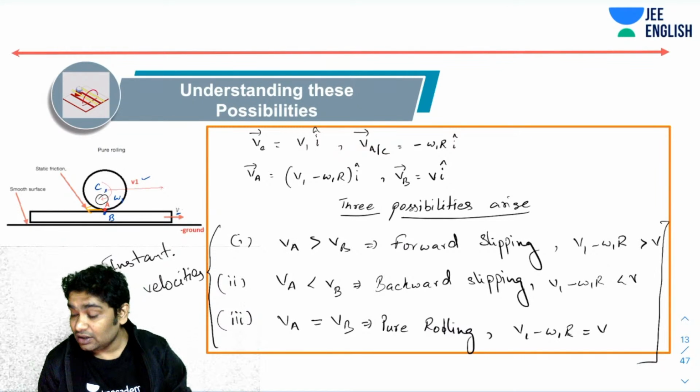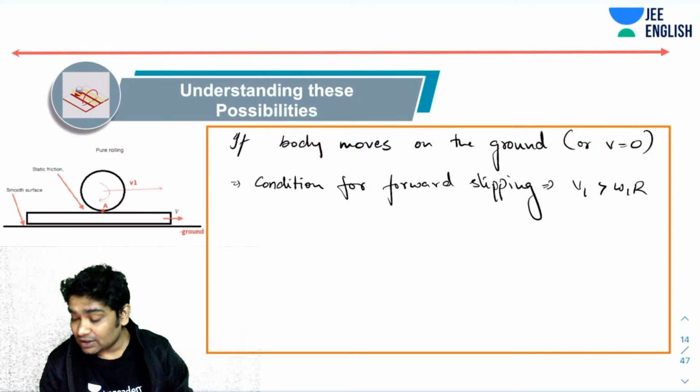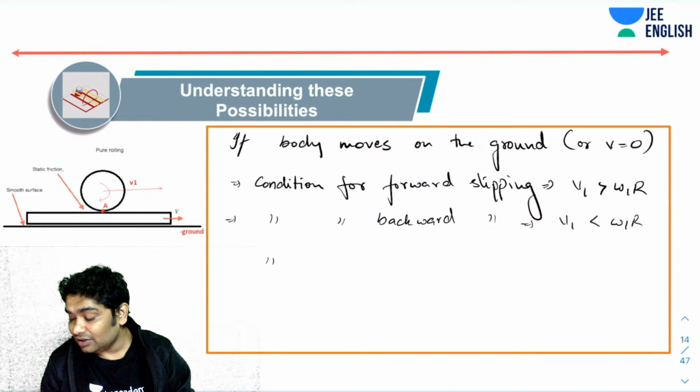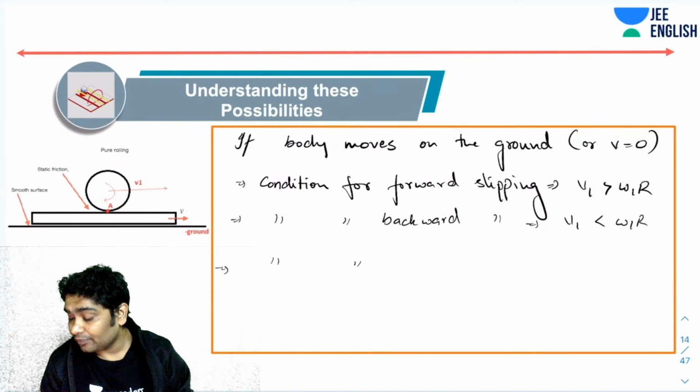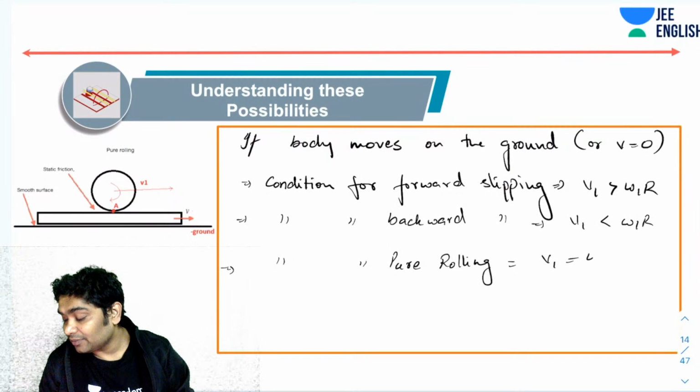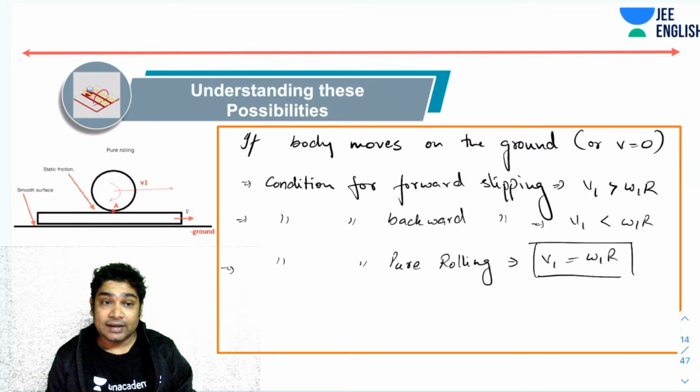The condition for forward slipping would be this. The condition for backward slipping, similarly, would be V1 less than omega 1 R, and the condition for pure rolling in this particular case becomes V1 equals omega 1 R, at all instants.